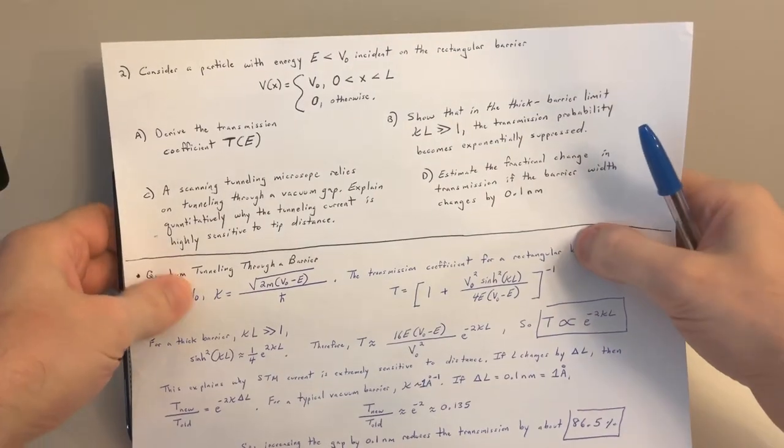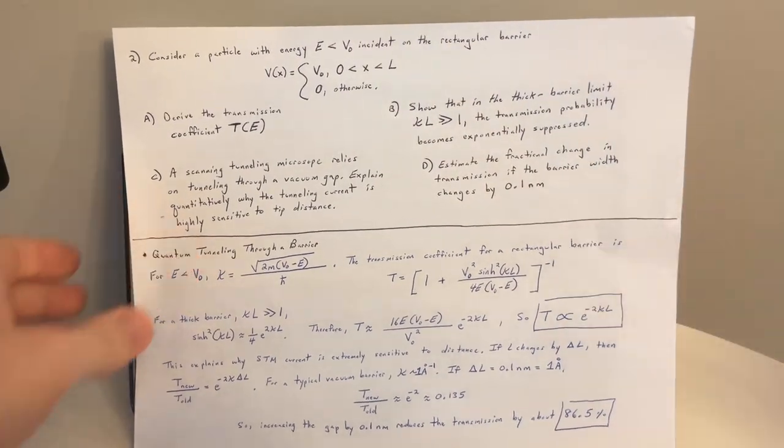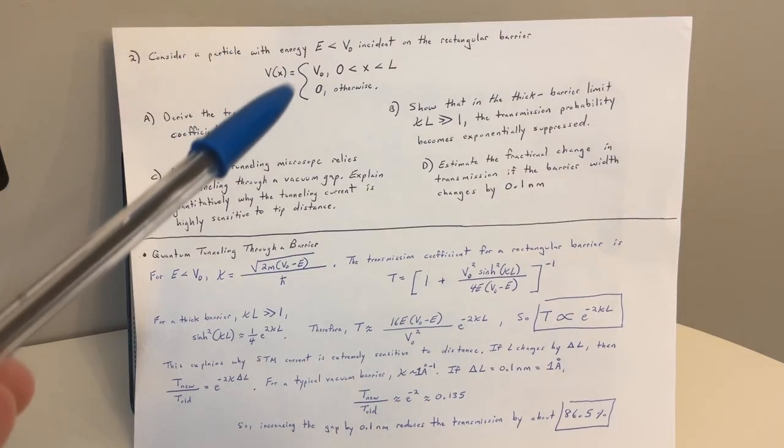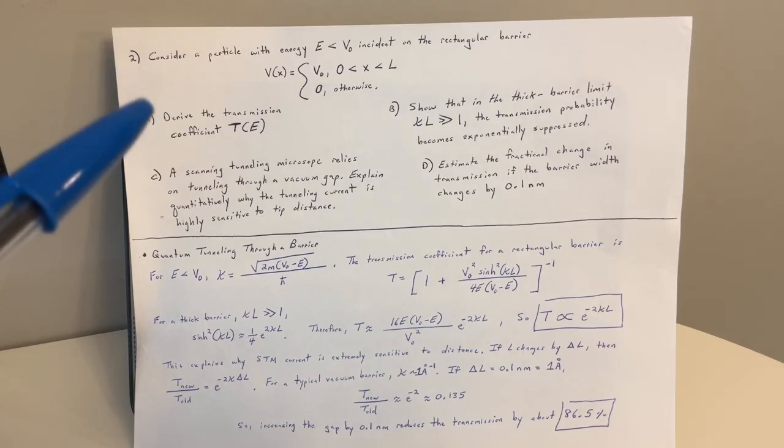Okay, so number 2. Consider a particle with energy E less than V naught incident on the rectangular barrier given here with this piecewise function V of x. Part A, derive the transmission coefficient T of E.